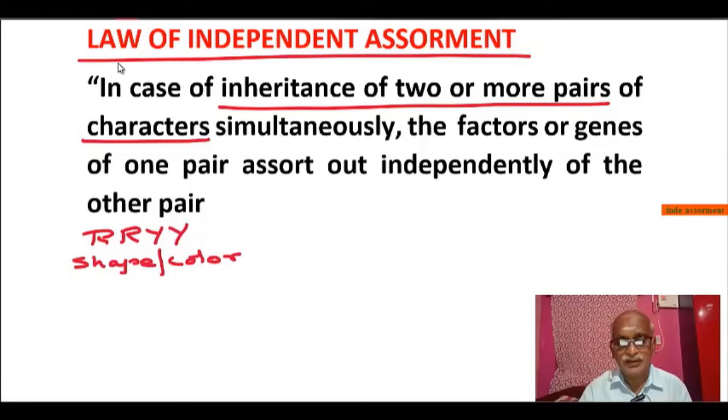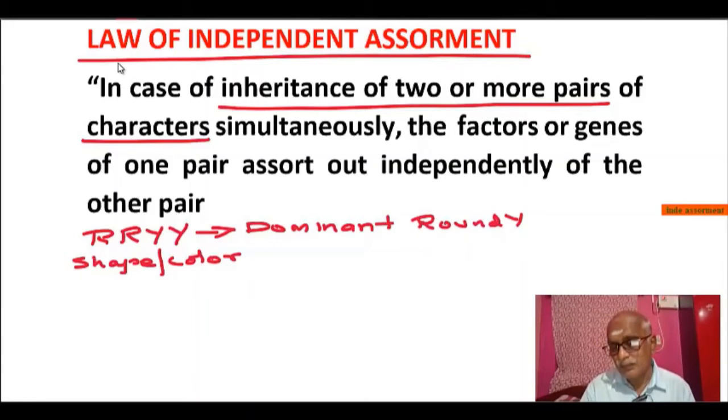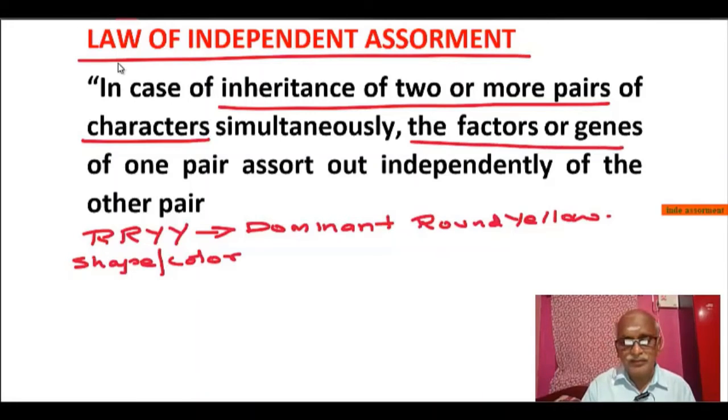Simultaneously, the factors or genes of one pair assort out independently of the other pair. So while forming the gametes, let us take only one parent, for easier understanding, the dominant parent, that is round yellow. The factors or genes of one pair assort out independently.